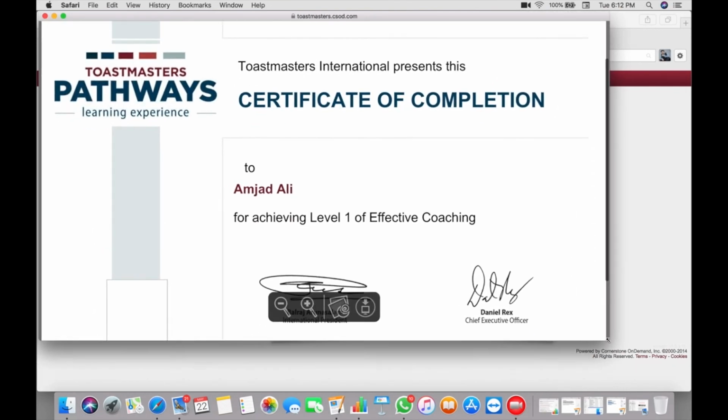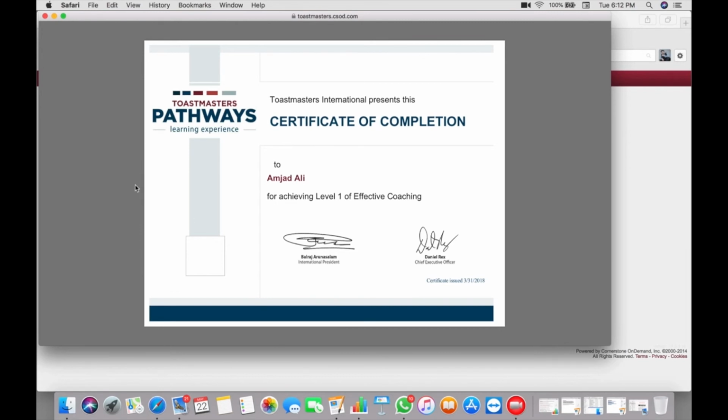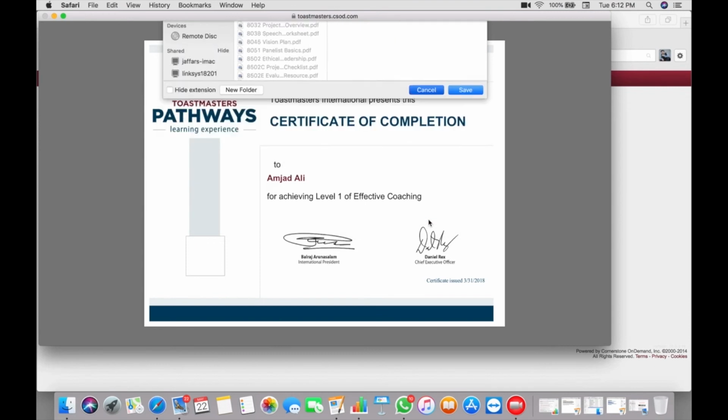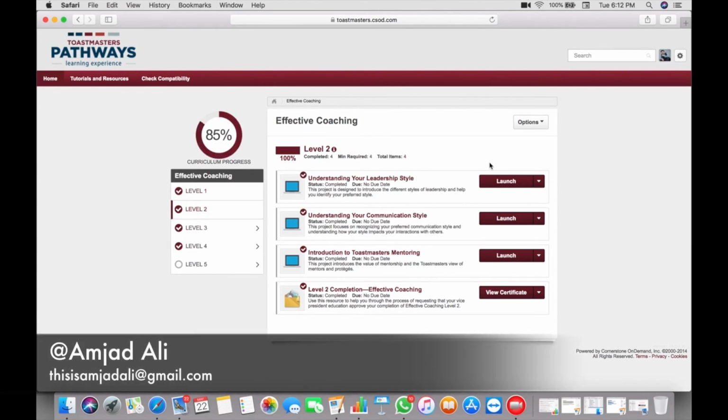This is how you can see your certificate, and you can download it as well. There's a PDF format, you can download from here. You can see it wherever you want. Once this is done, you will see level 1 at 100% completion, and here will be somewhere around 15 to 20%. Level 1 is done, and automatically you will see level 2, all your projects will open.